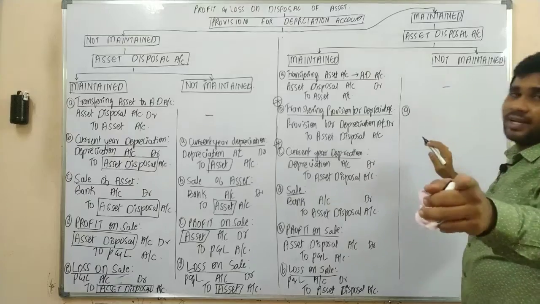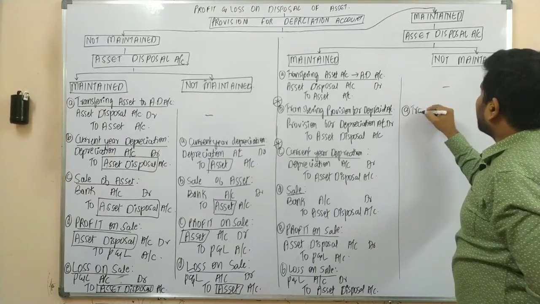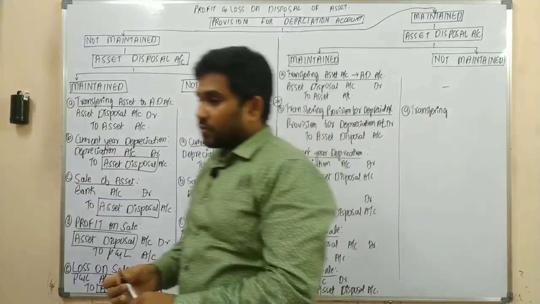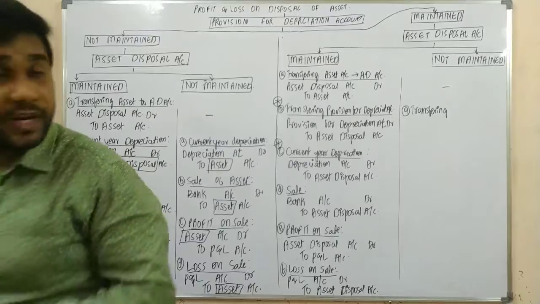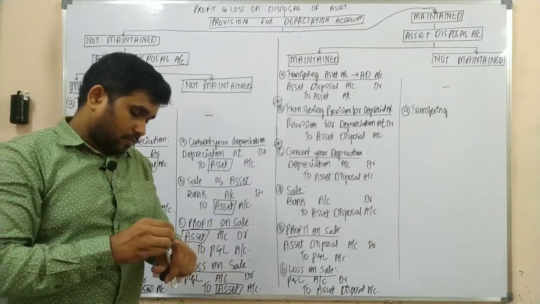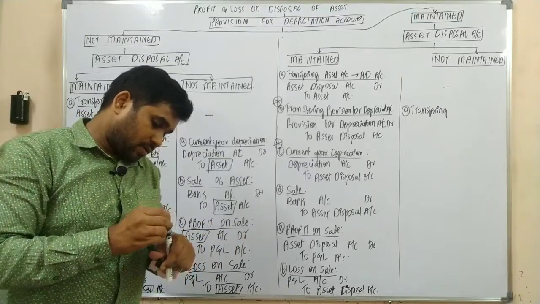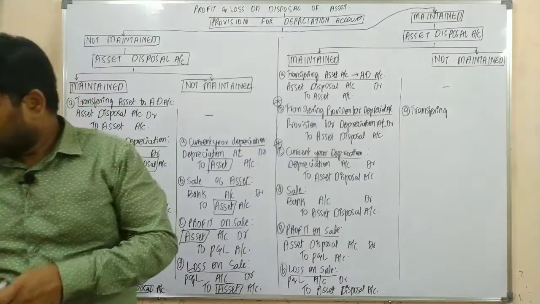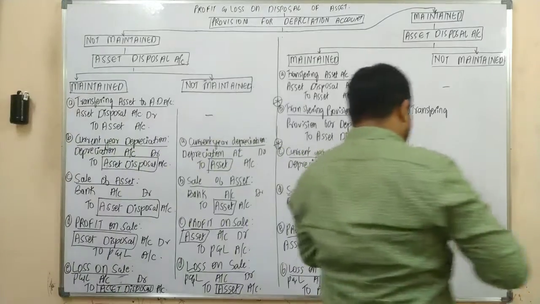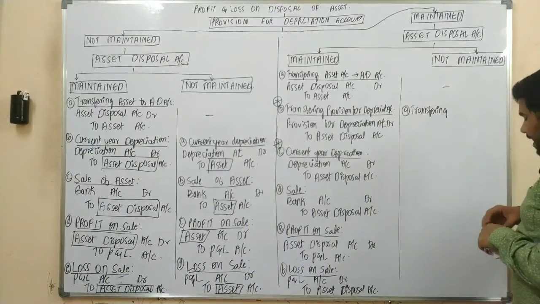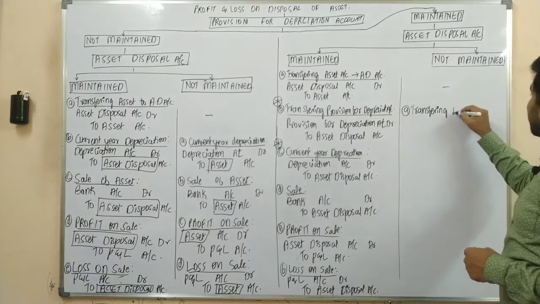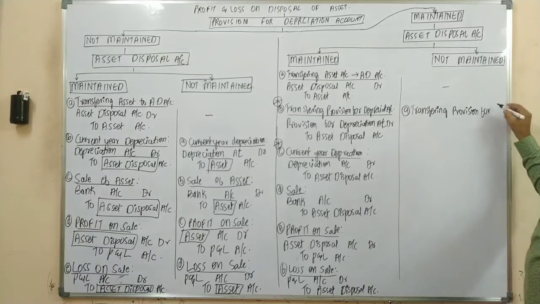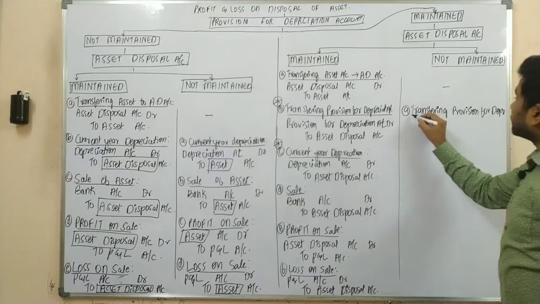So your first transaction would be transferring. What we are transferring? We are transferring our provision for depreciation.